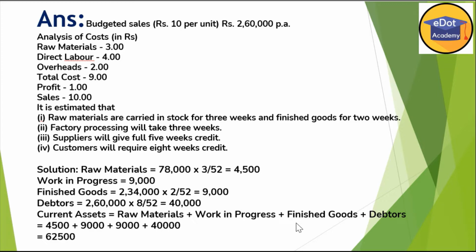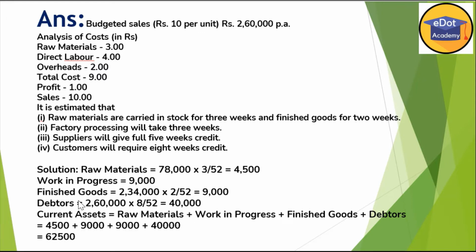and one more thing is raw material, because whatever raw material you have purchased, that you have to take into current assets. So what is the cost of raw material? 78,000. We already calculated here. Because you can see the rate is given rupees 3. So 26,000 into 3, 78,000. And we are keeping raw material for 3 weeks. So into 3 divided by 52 weeks. So 4,500 is the cost of raw material. Work in progress we have already calculated, that is 9,000 rupees.